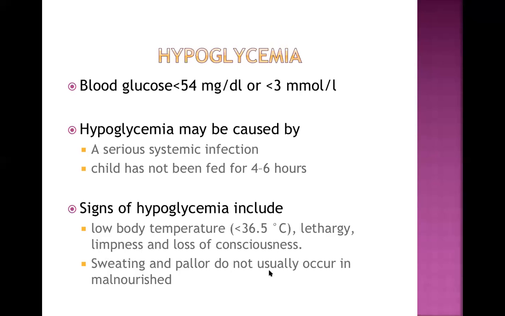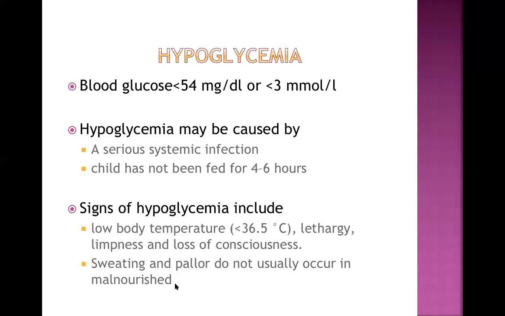Sweating and pallor do not usually occur in a malnourished child, which is a very common feature in other healthy children or in adults. Remember, hypoglycemia can easily lead to sweating and pallor. What is the cause of this pallor? Anyone tell me? Why is there pallor here? The anemia. One cause is anemia, but in this case, we are talking about hypoglycemia, okay? So it is not caused by anemia here.